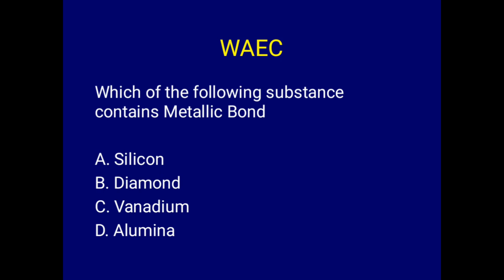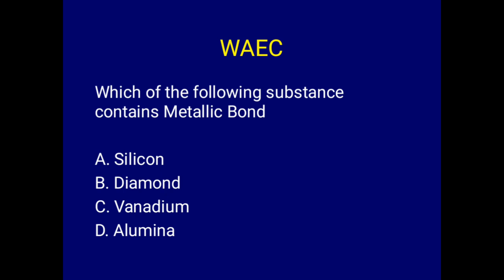Okay, so let's look at one more question, a WAEC question: which of the following substances contains metallic bond? Now you have silicon. Silicon is a metalloid, so it will not contain metallic bond. Diamond is a non-metal. Copper is an allotrope of carbon, a non-metal. Alumina is Al2O3, an oxide of aluminium, so it will not literally contain metallic bond.